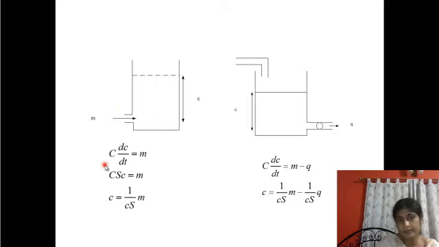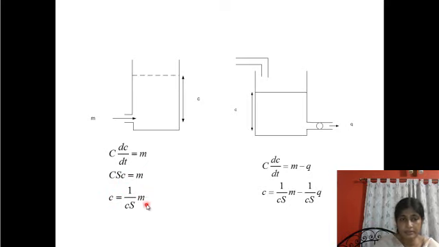Say, for a certain flow rate m, the level is c, that is the potential value. So C stands for process capacitance. This should be C dc/dt equals m. m is the flow rate, analogous to electrical current.